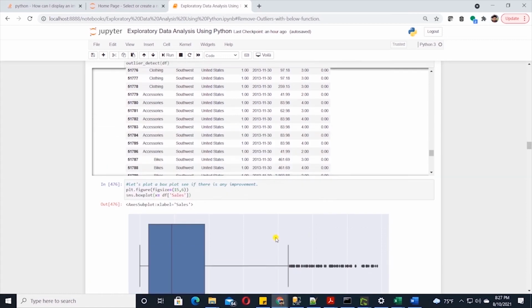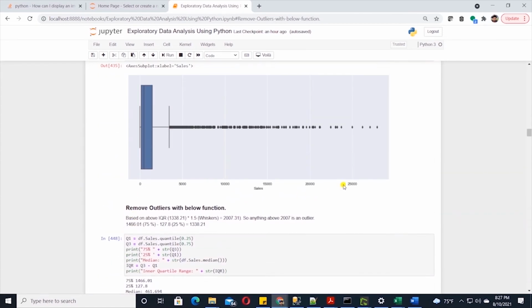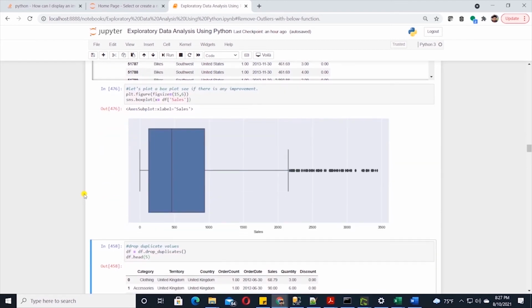In the initial run, the max value on the x-axis is at 25,000 and a few values even exceeded 25,000. After removing outliers, our max value on the x-axis is below 3,500. It is 3473 to be exact.